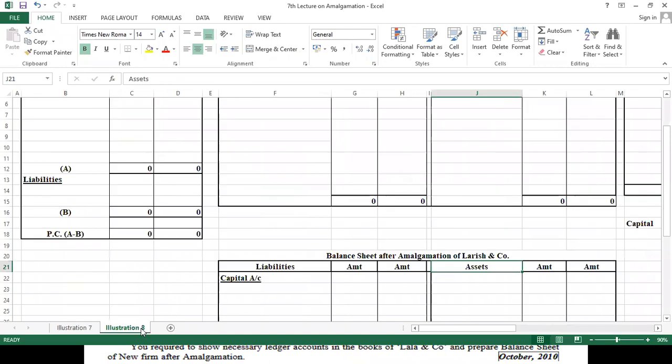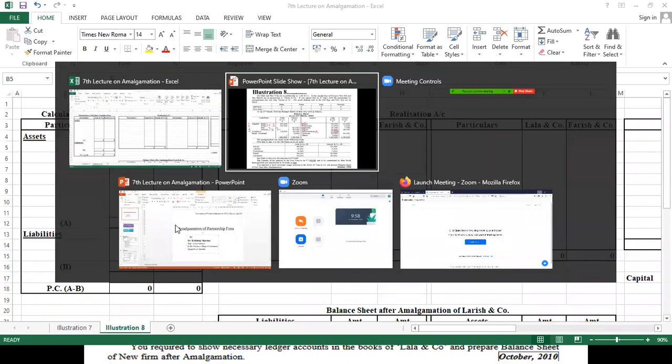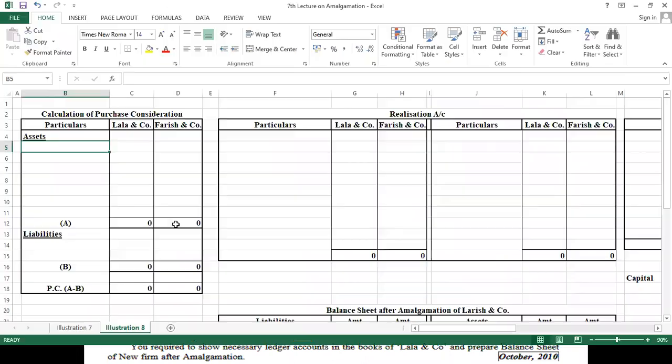Yes, sir. So here we have problem number 8. First of all, we are going to write down the assets which we have so that our calculation becomes simple. Land, furniture, vehicles. Then we have stock, debtors, bank, and goodwill. Investment was there, that investment the partner is taking. Okay.